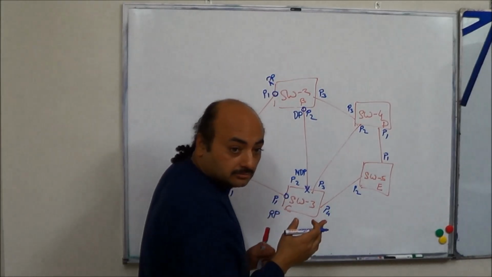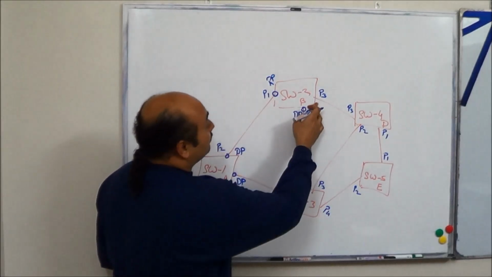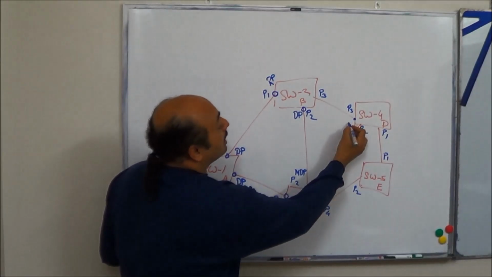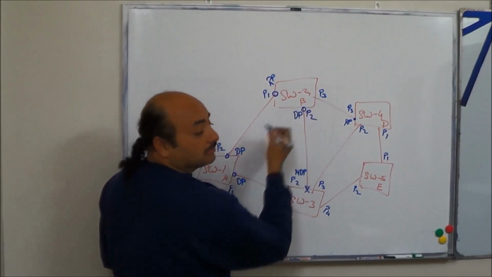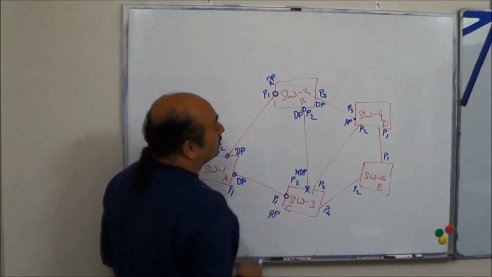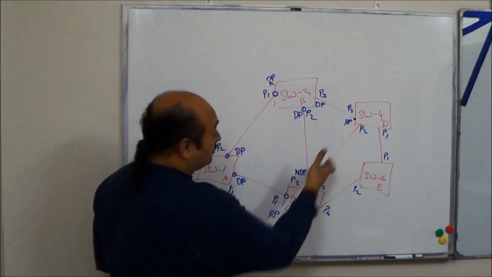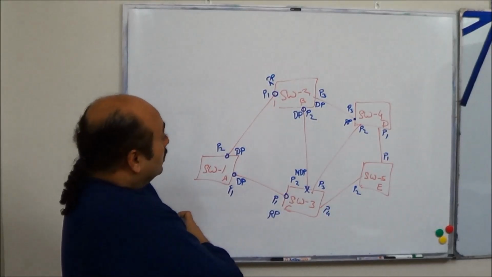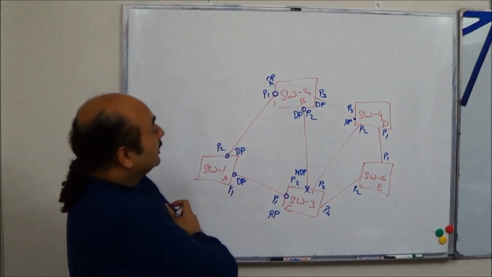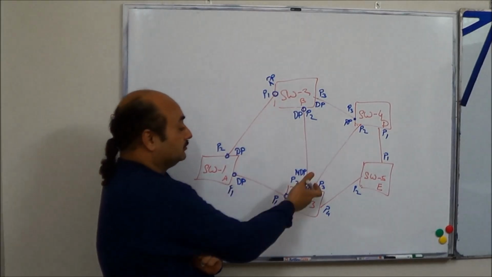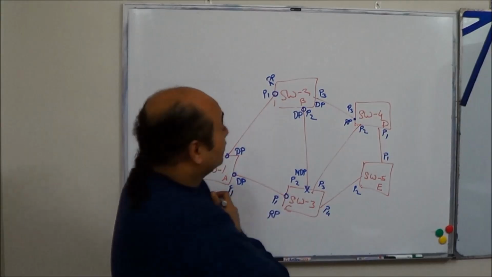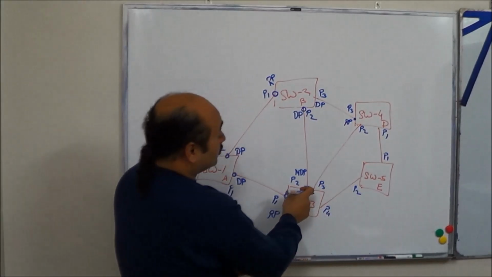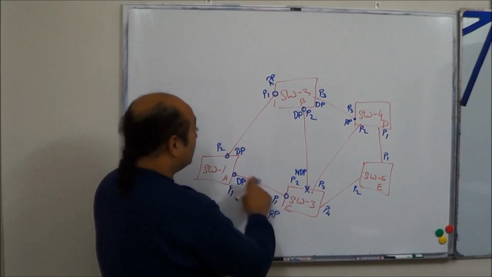Same root bridge ID, same RPC. So what's the difference? Sender bridge ID B, sender bridge ID C, which means P3 on switch 4 becomes RP, root port. That means this is DP. Clear? Wonderful. Now this segment also needs a root port, right? No, not root port, DP. This also needs a DP. Which loop are we looking at? Are we looking at this loop? No. We can look at this loop, but this is not a loop because this is broken. What loop are we looking at? We are looking at this loop.